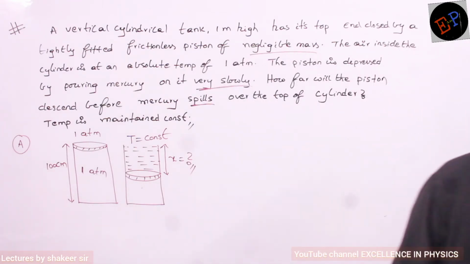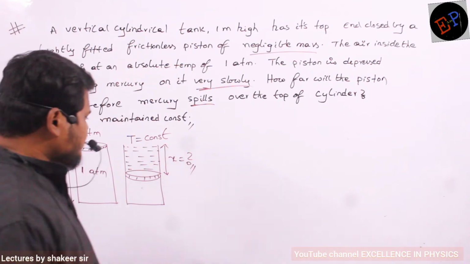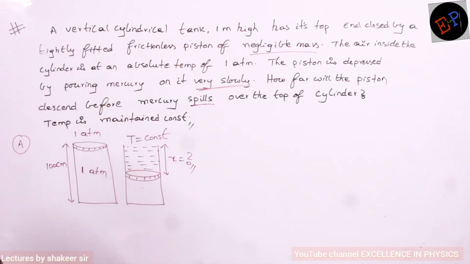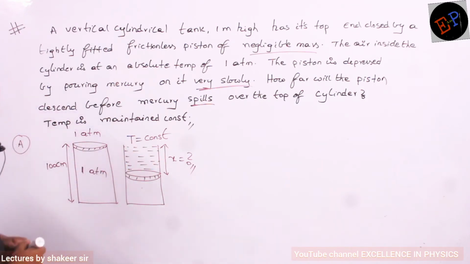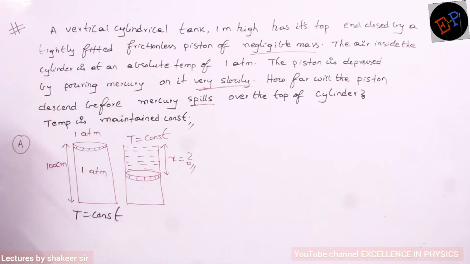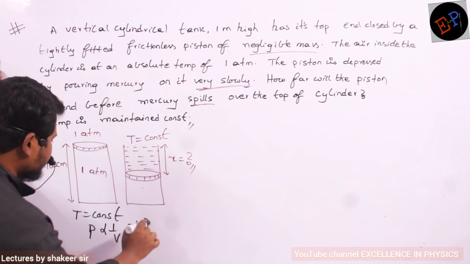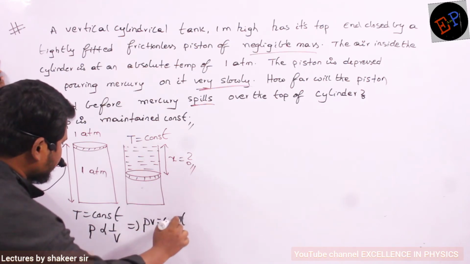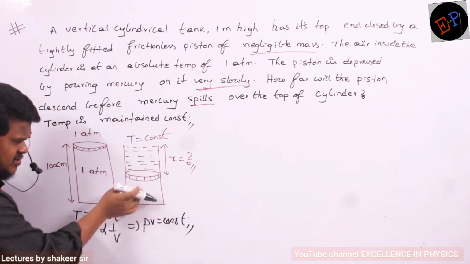Based on which law can I do this calculation? Isothermal process. Why is it an isothermal process? Temperature is remaining constant, no? If temperature is constant, pressure is inversely proportional to volume, or I can say PV remains a constant. Now the question is, does PV remain constant inside the cylinder or outside the piston?